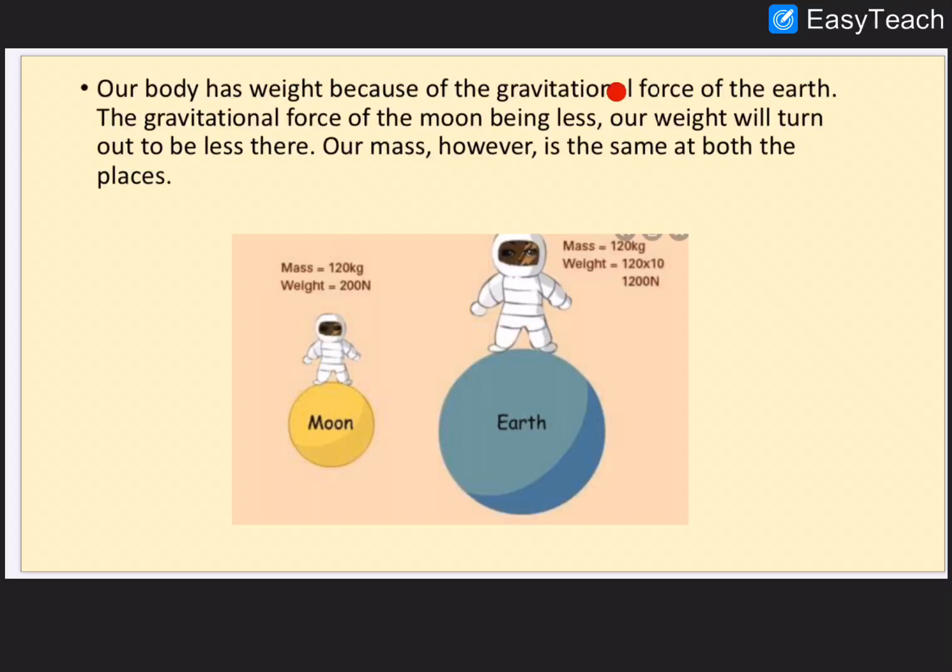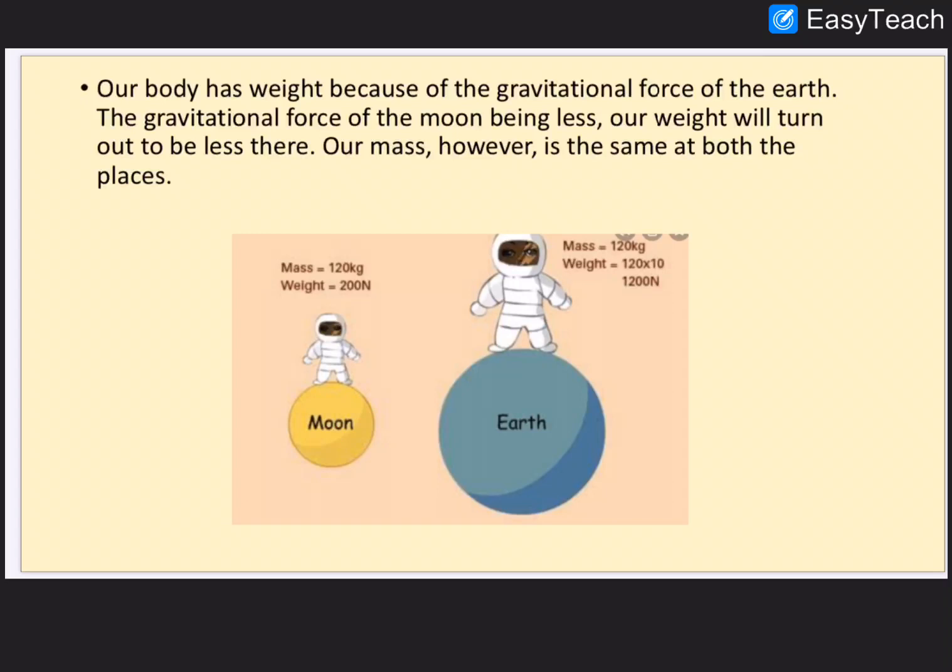So our body has weight because of the gravitational force of the Earth, and the gravitational force of the moon is less. So comparing to Earth, the moon has less gravity, so our weight will turn out to be less there. Since gravity is less on the moon, our weight will also be less on the moon. Our mass, however, is the same at both places. Mass is the amount of matter present in us, so it will not change depending upon the gravity. So mass will be the same on both moon and Earth, and weight will be different. We will have lesser weight on the moon since the moon has lesser gravity.